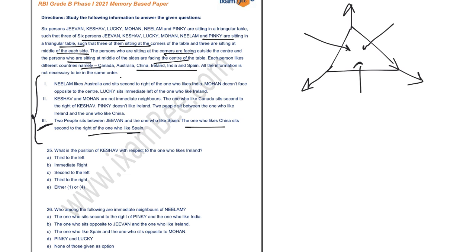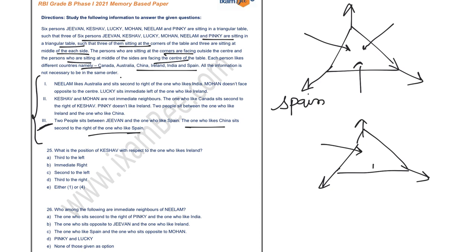Now, if I have to fix Spain, there might be two cases: either Spain sits at the corner, or Spain sits in the middle of the triangular table. So I am drawing the second case also. You know that the people sitting at the corners face outside the center, and on the basis of this statement, I can place Spain in a corner as well as in the middle.